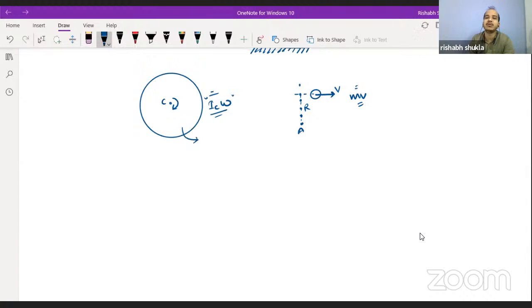In pure rotation the angular momentum does not change on changing the observer, but when we change the point of observation in pure translation motion, the angular momentum will change.